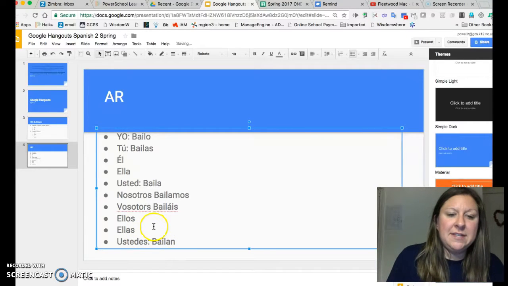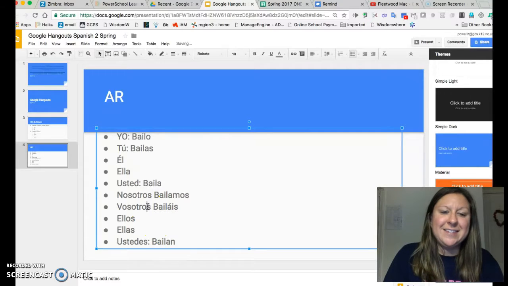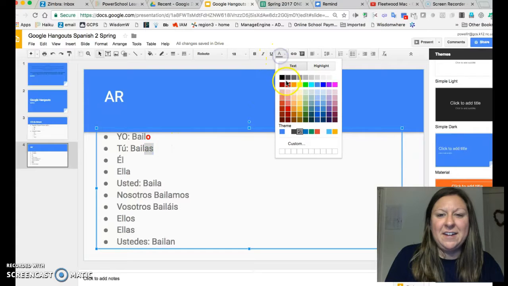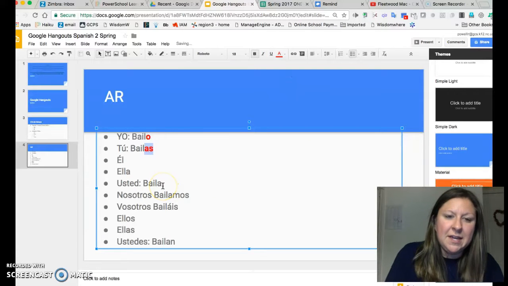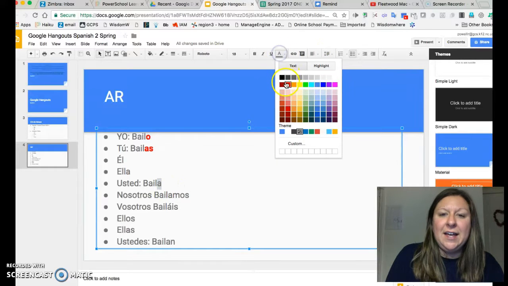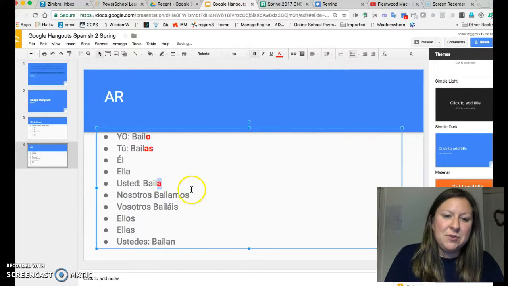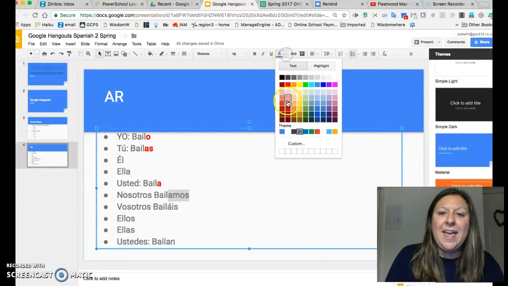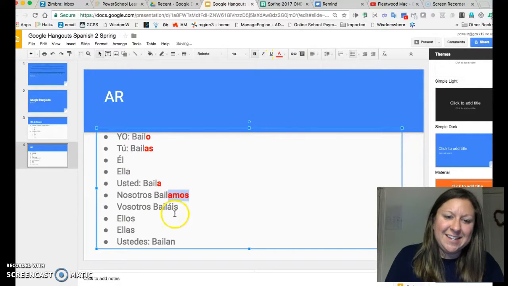So you can see here that we have our specific endings for our yo, tú, él, ella, y usted. And I'm going to try to make these some different colors so that they will stand out here, which I know is a little bit time consuming, but está bien. So: o, as, a, amos, áis, an. So those are our AR endings.